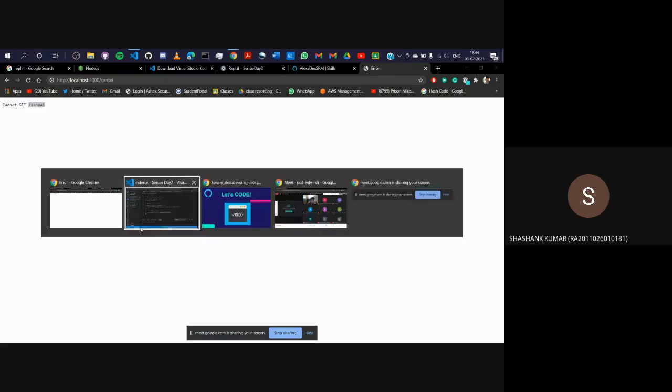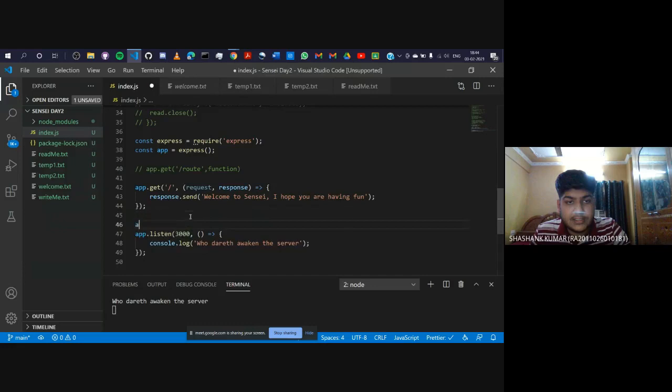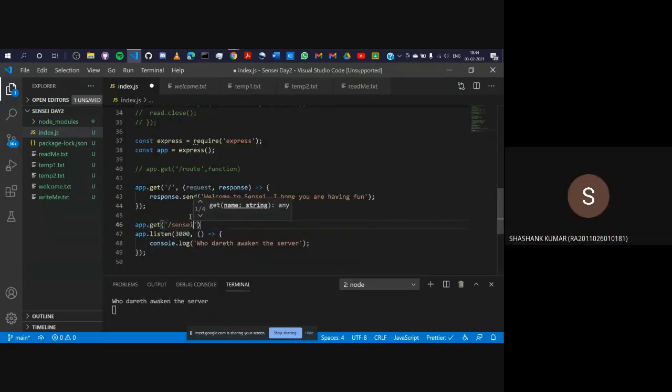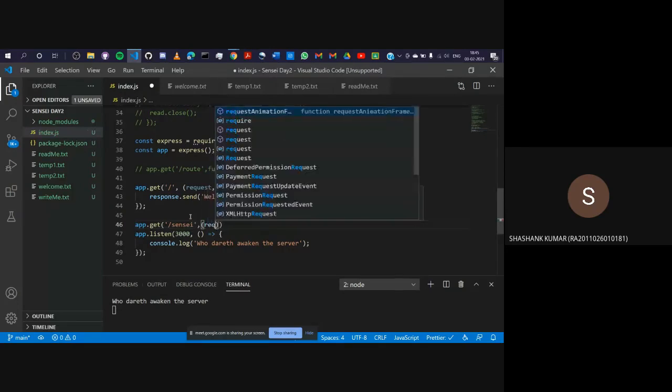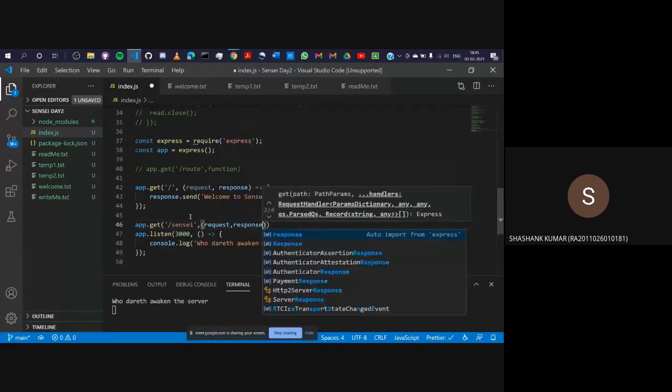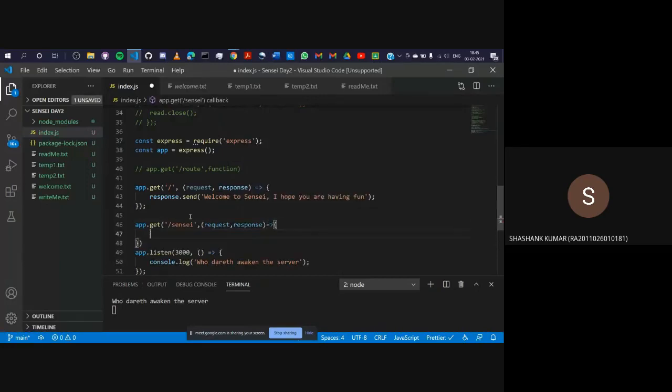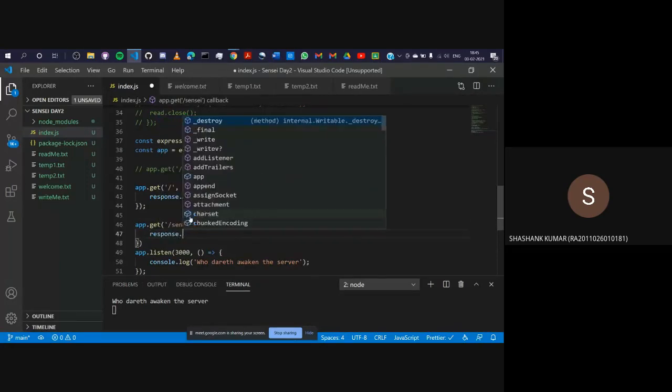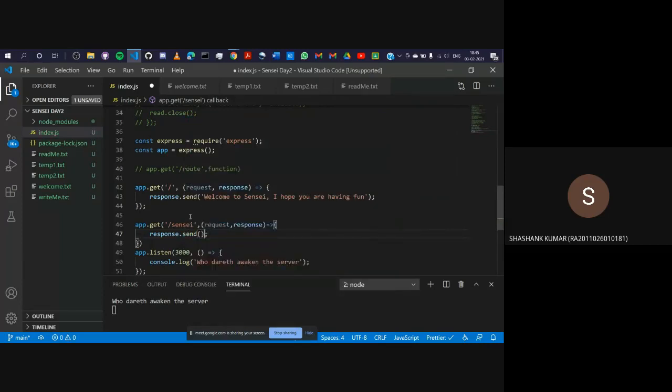So let's create a route named Sensei. And app.get, I'll create a route named Sensei. This can be anything. You can write Sensei welcome. I'll just write Sensei here. I'll create another function. Again, I'll give it some request and response parameters. I'll give an arrow function, a curly bracket, and then I'll enter response.send welcome. Actually, I forgot the single quotes. Welcome to Sensei. I'll save this.